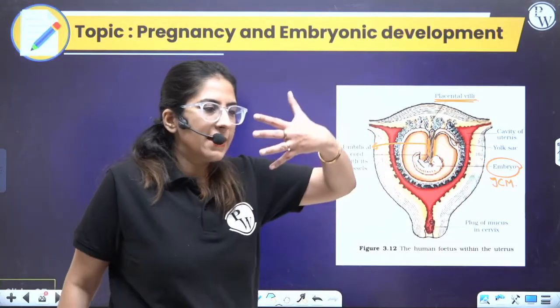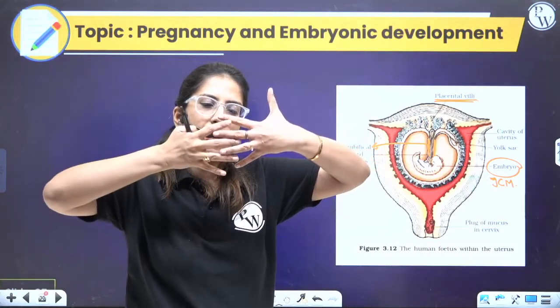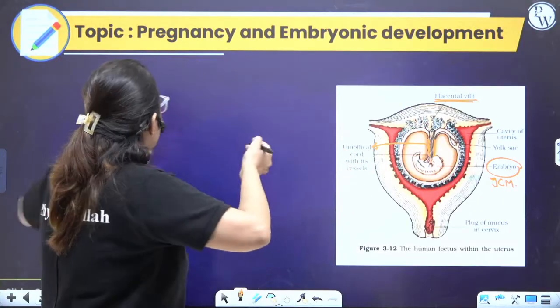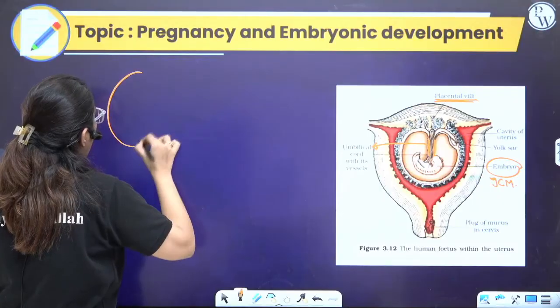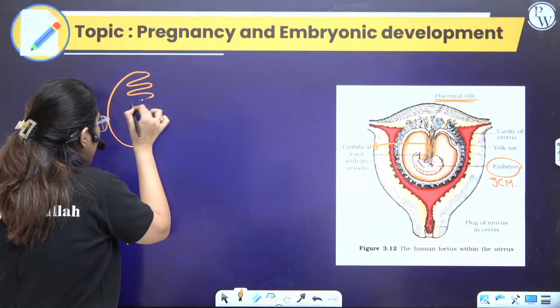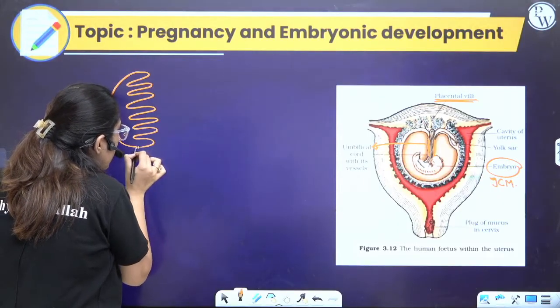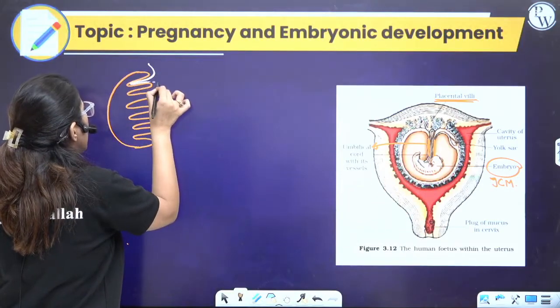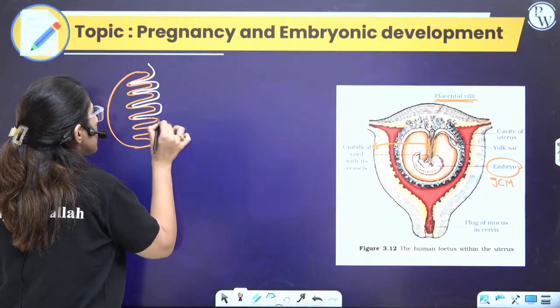This is the placenta, and the placenta remains like this in the uterine epithelium. This is the uterine wall, which has crypts, whereas the placenta remains like this.